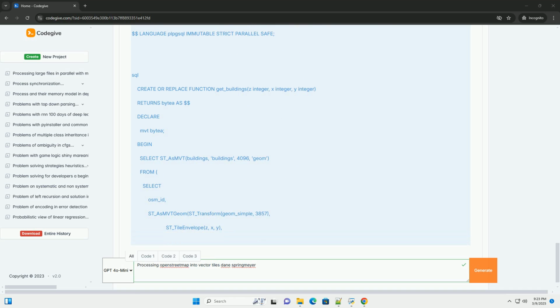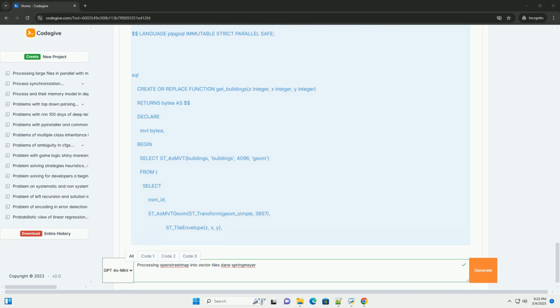Step 3. Preparing the data. After importing, you'll have three main tables. planet_osm_point, points, for example shops, amenities. planet_osm_line, lines, for example roads, rivers. planet_osm_polygon, polygons, for example buildings, lakes. planet_osm_roads, a special table for roads.